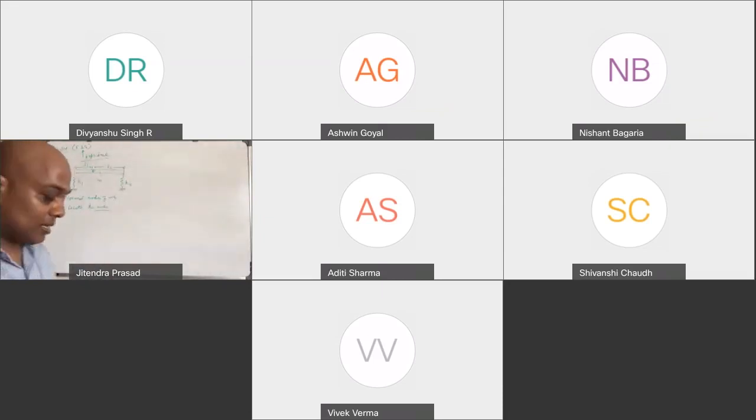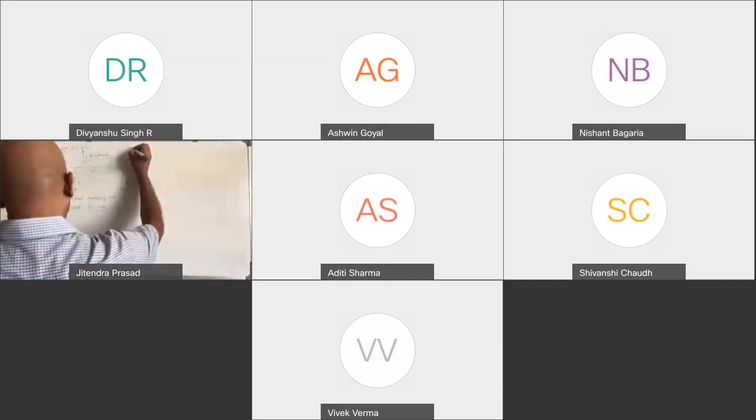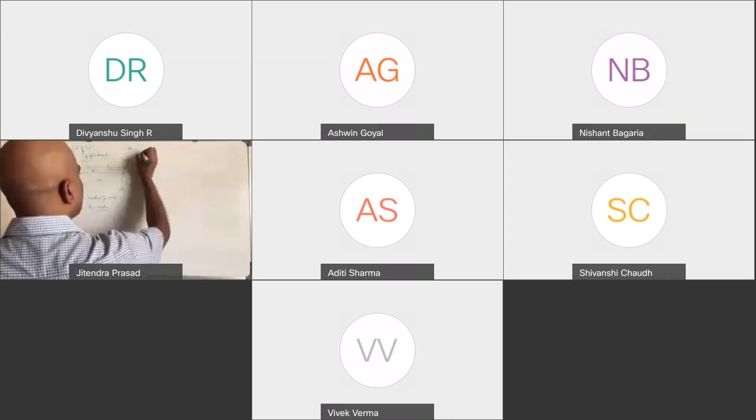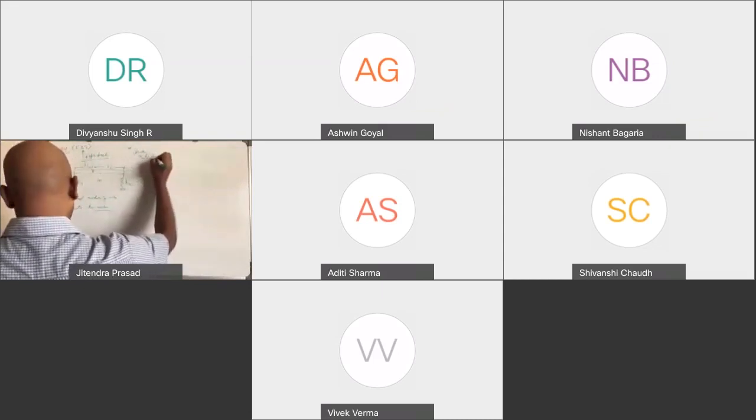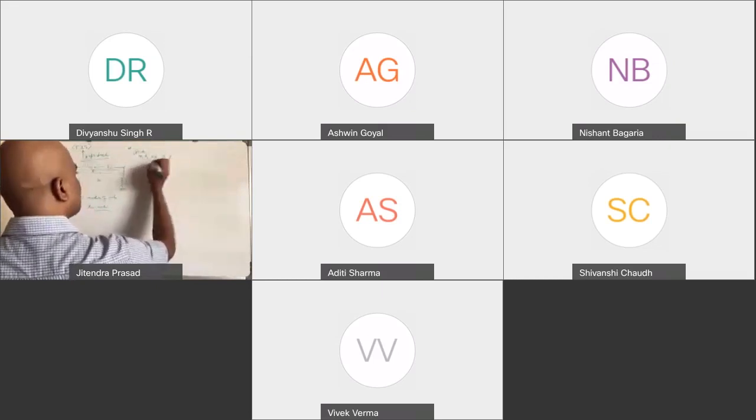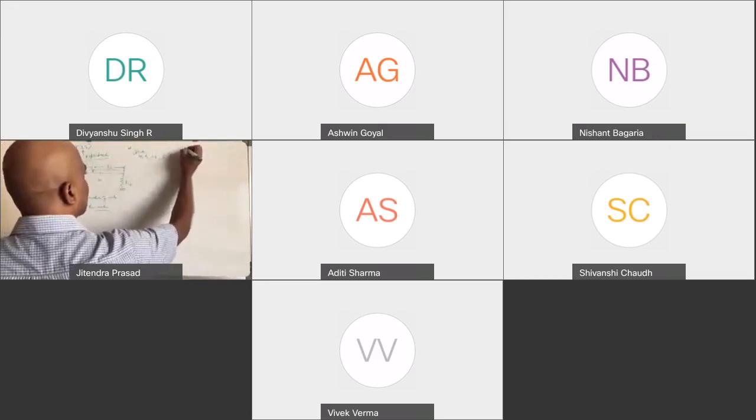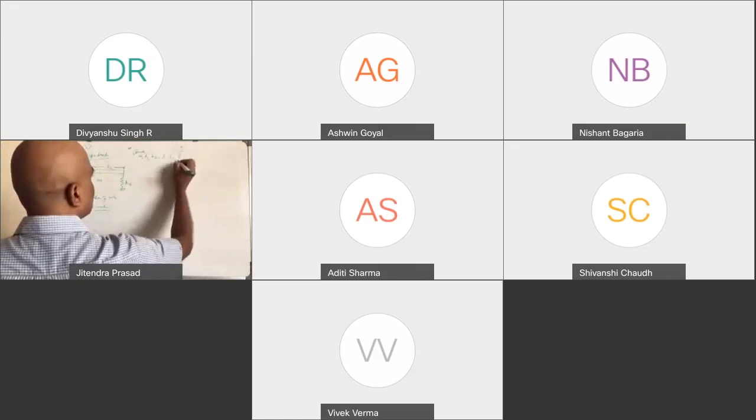Here the values are given, so you can put in all those values. Even the radius of gyration is given. I will just write what is given: M, K1, K2, L1, L2, and R. R is the radius of gyration. So J is equal to mR squared. So basically R is also given.